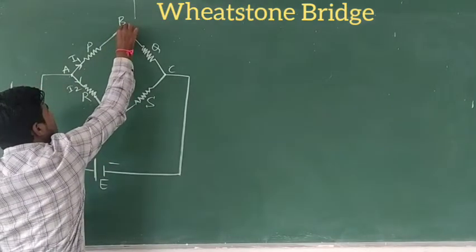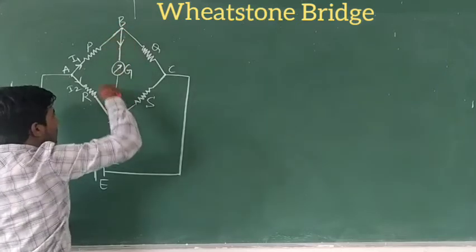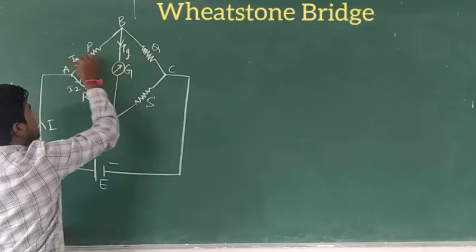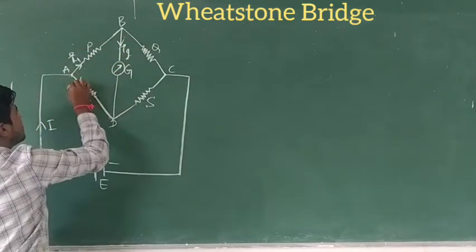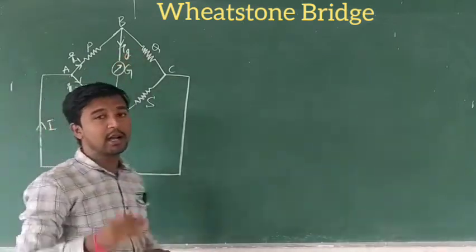Again this current enters the point B. At point B, the current enters the galvanometer. This current we call Ig. This is I1, this is I2, this is Ig, the galvanometer current.